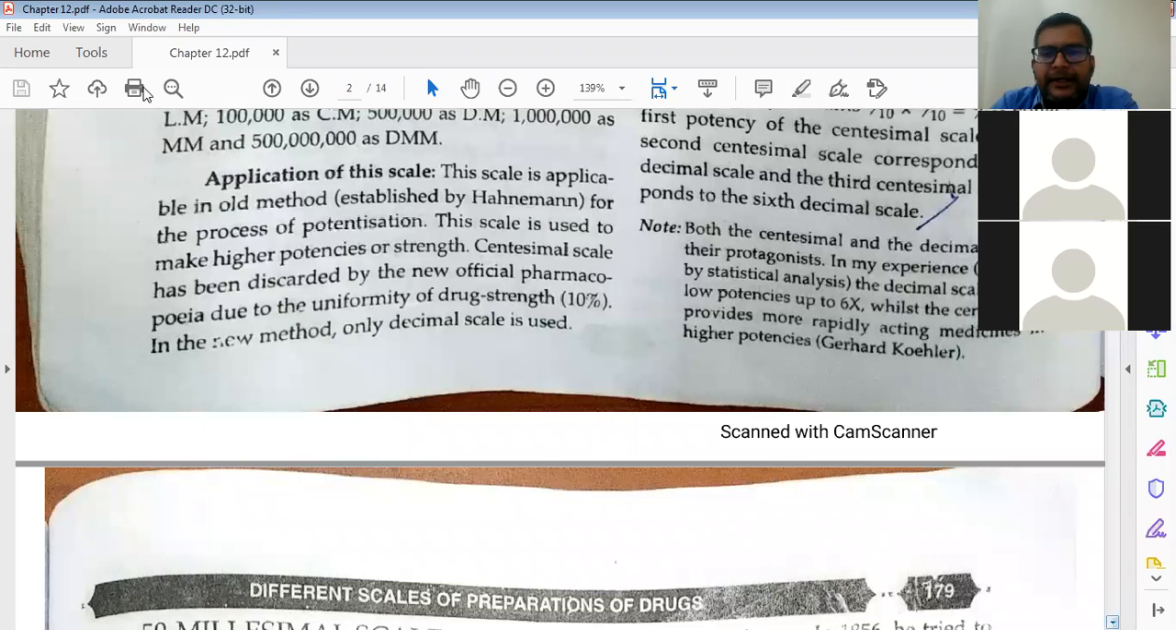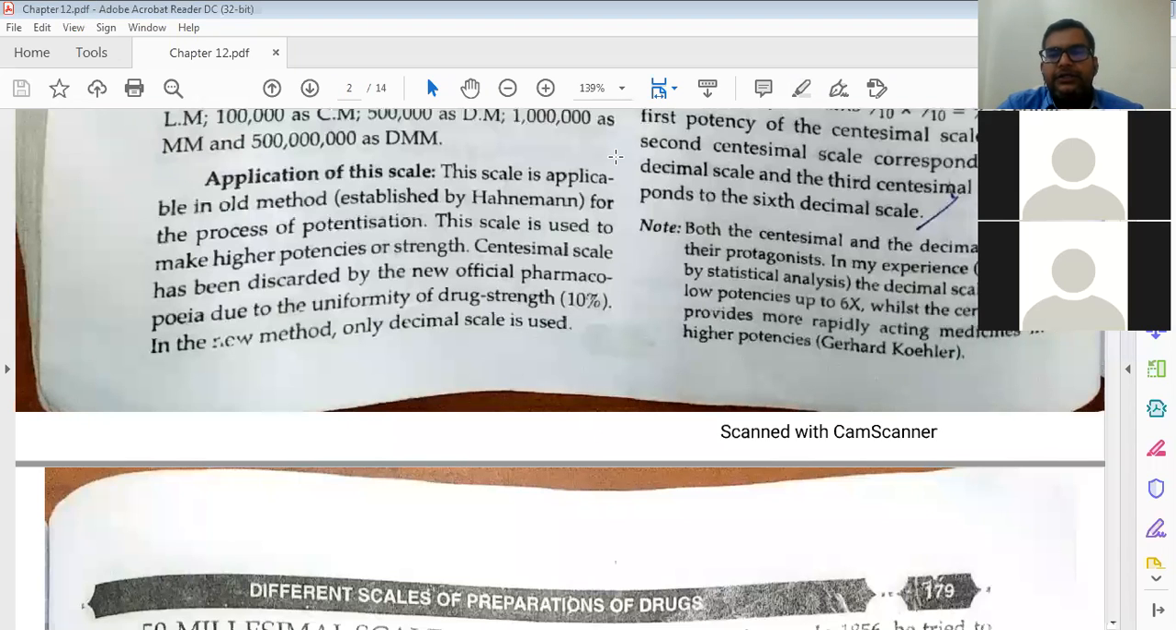Then the next part: both the centesimal and the decimal scales have their protagonists. In many experiences and statistical analysis, the decimal scale is better for lower potencies up to 6x, while the centesimal scale provides more rapidly acting medicines in the higher potencies. This is just one observation: for lower potencies the decimal scale is good, but for higher potencies the centesimal scale is good.